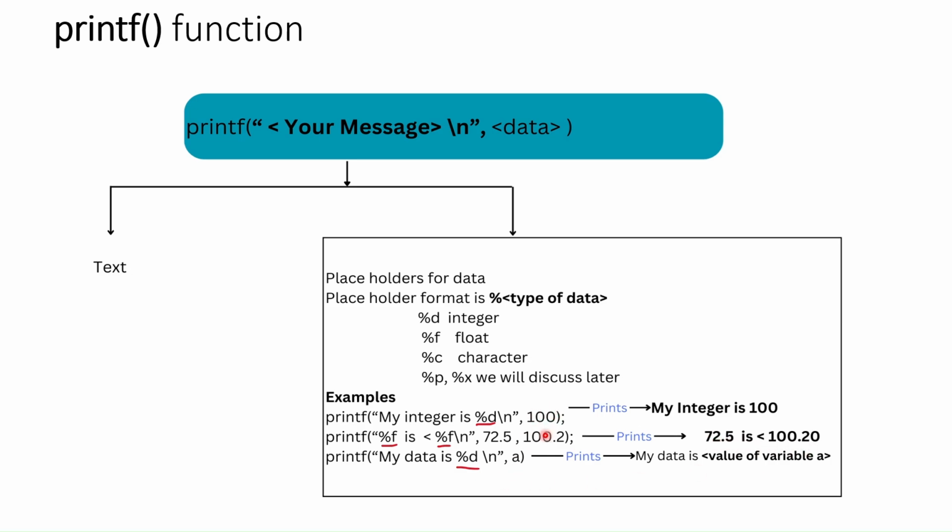Instead of raw data, you can also give a variable. See, I have given a variable here. So it prints your message and also the value of the variable. In your C program, a may have different values, which you can print.